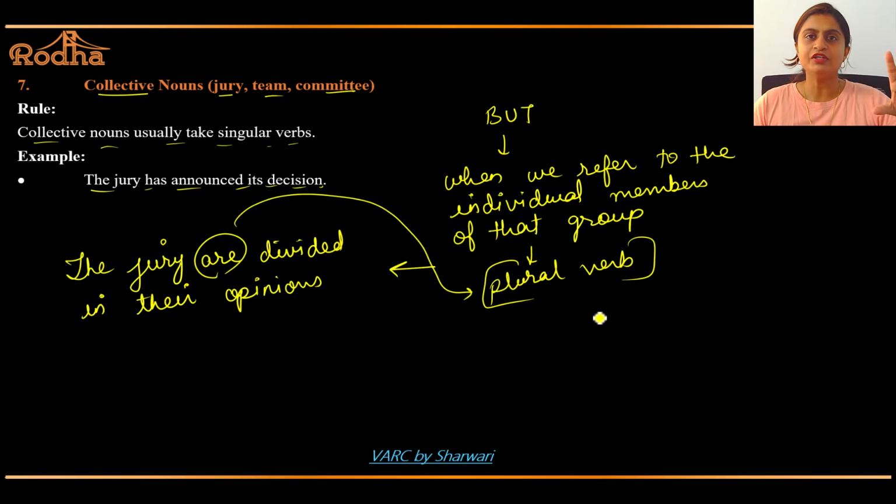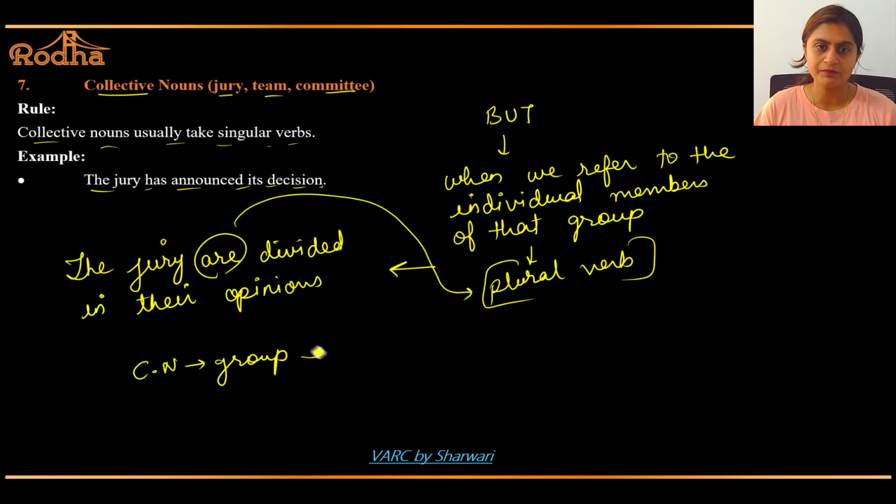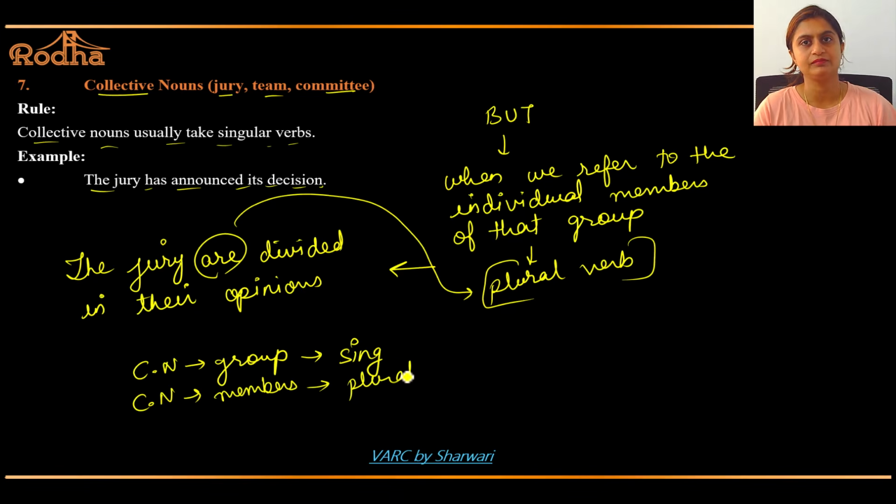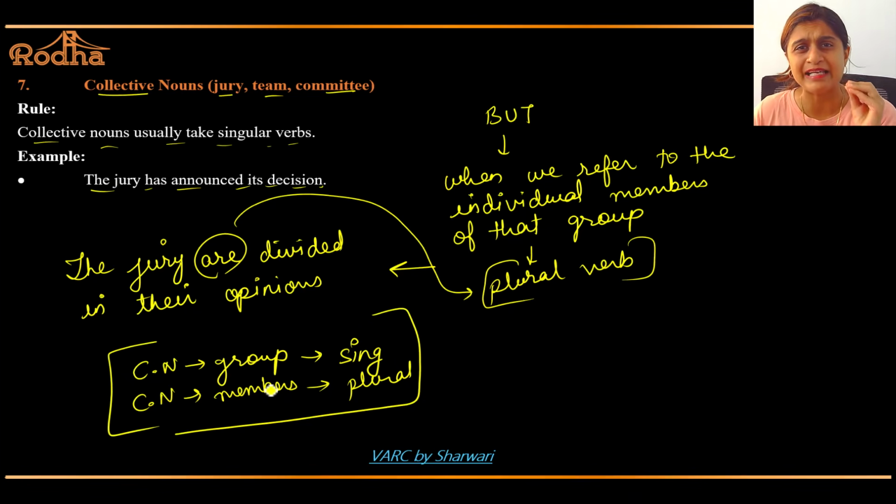Got it? So when you refer to it as a group, then singular. When you refer to it as members, then plural. Okay? So a collective noun, when it is referred to as a group, takes a singular verb. When that collective noun is referred to as individual members, the verb will become plural. Okay? This is the summation of this rule. This is also a very important distinction. Please make sure you understand when to use a singular verb and when to use a plural verb. Okay?